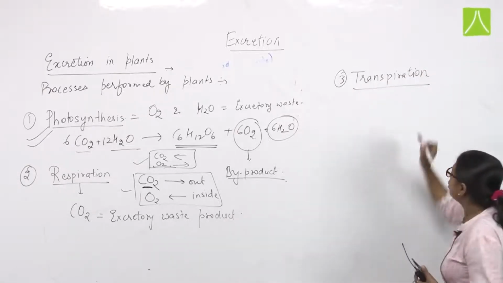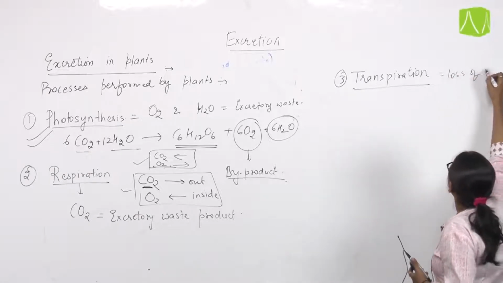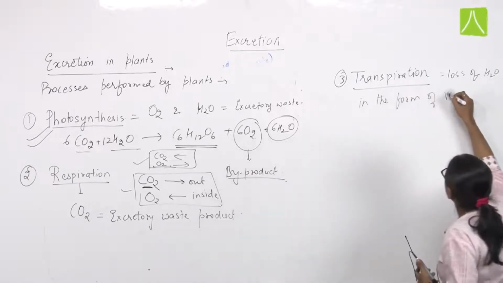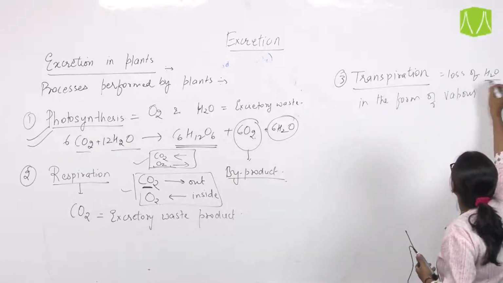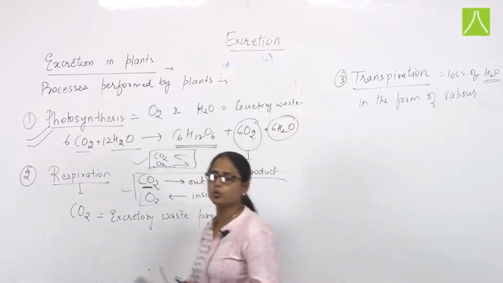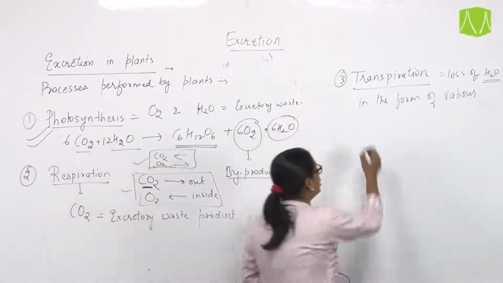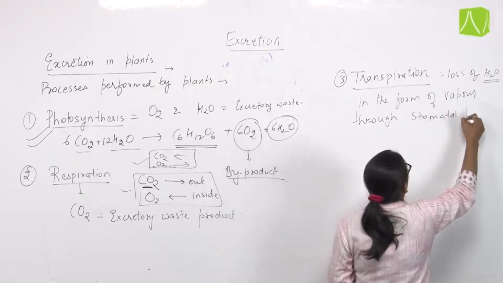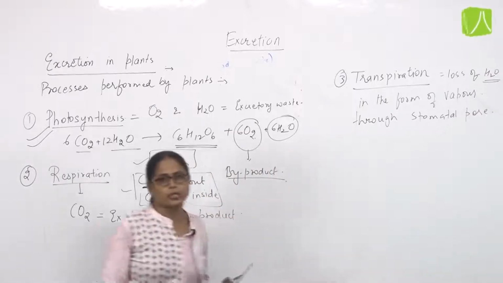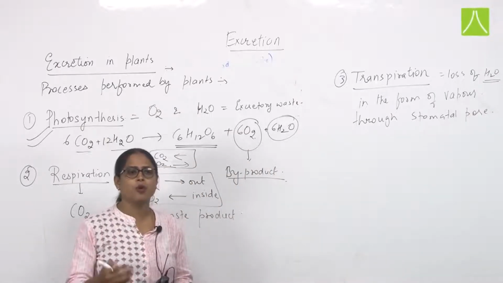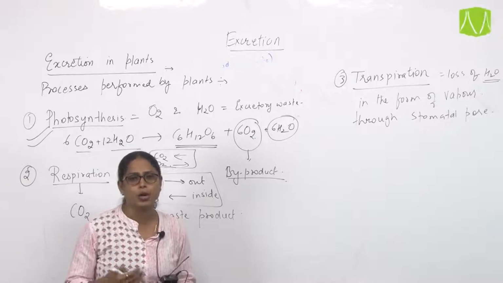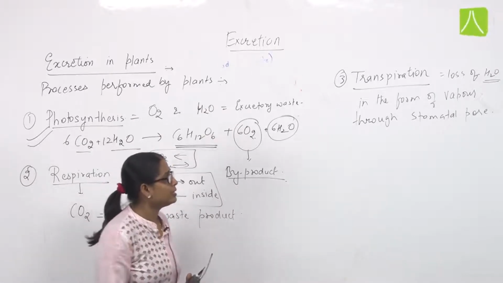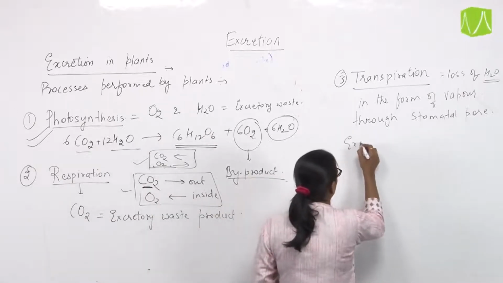Transpiration, as we all know, is the loss of water in the form of vapor. This is the extra amount of water which is being lost by the plants in the form of vapor through stomata or stomatal pores, and that is known as transpiration. So through transpiration, the gaseous form of water is released, which is the extra water that plants excrete, and that is the transpiration process. That means here the excretory waste is water.